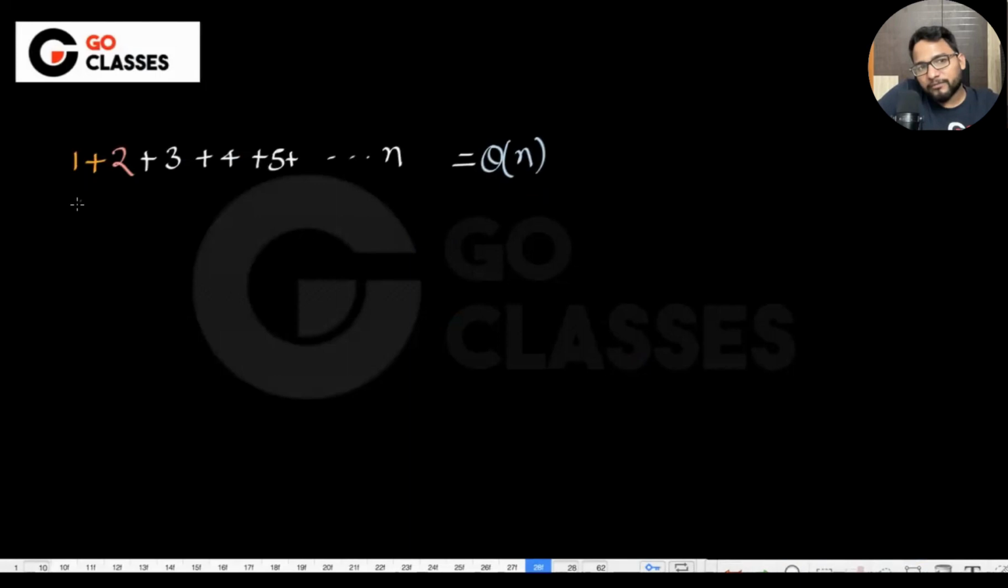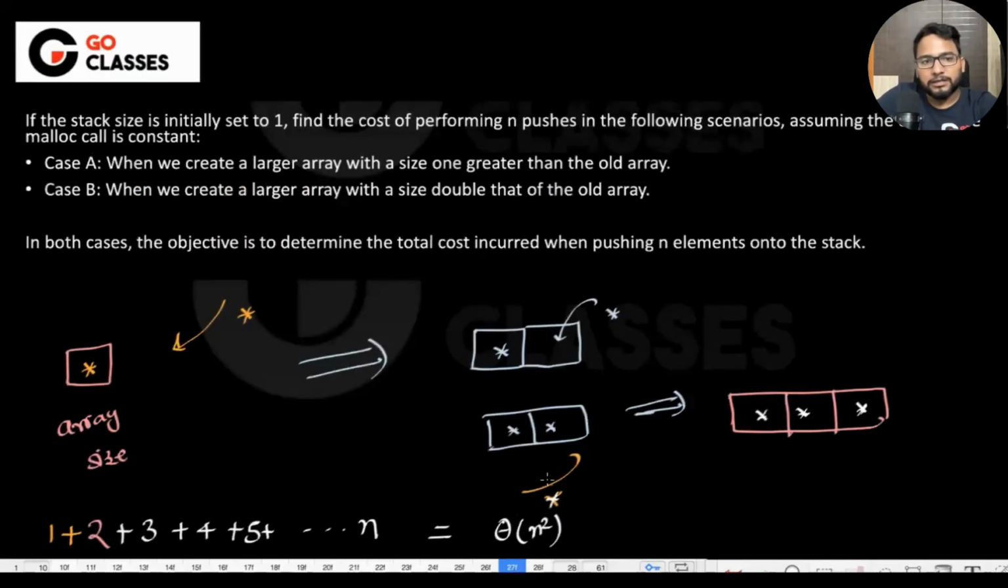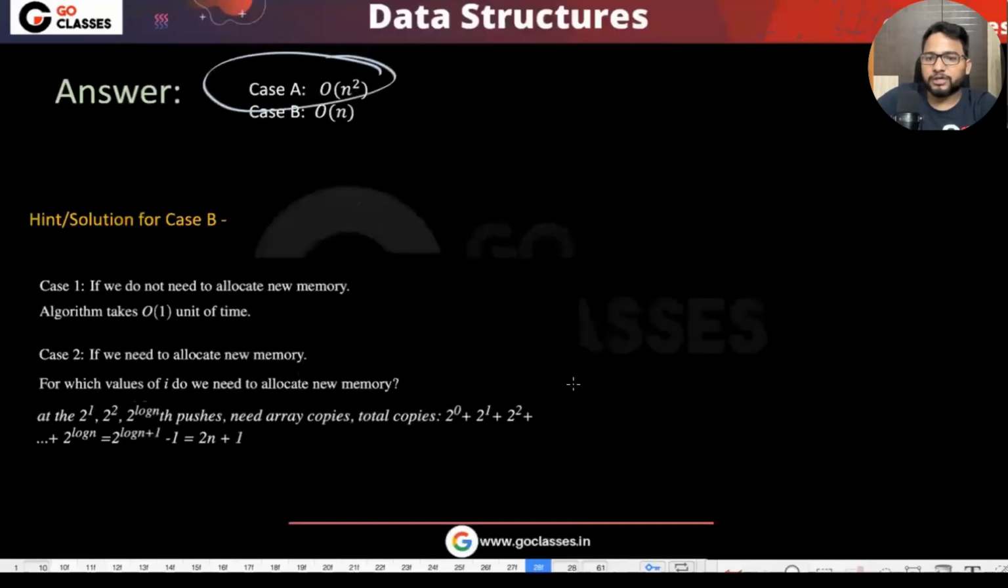Because the terms that we can ignore should be the constant terms, right? We cannot ignore the terms that depend on n. The number of terms itself is n. That's why we cannot ignore them. Yes, that's true. I hope you understood. So the first case answer is order of n square or theta of n square. Theta is also possible here.